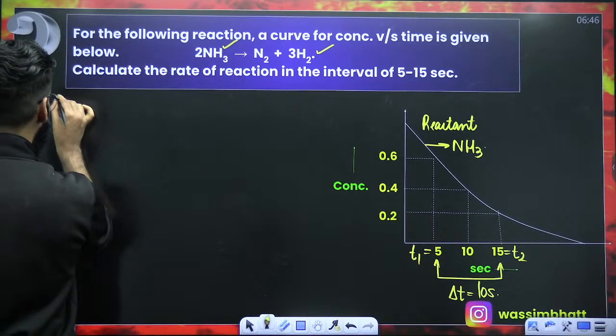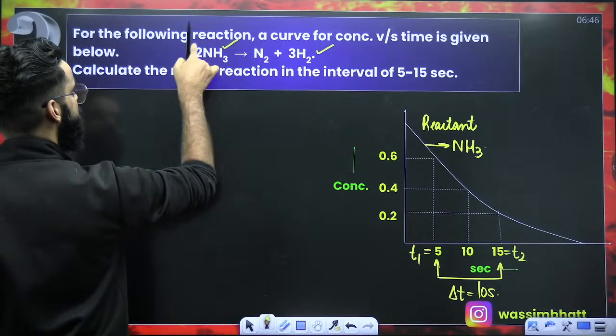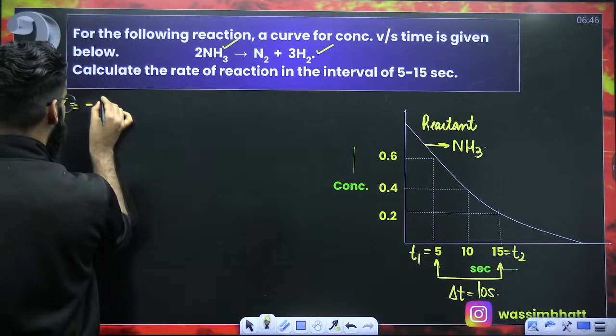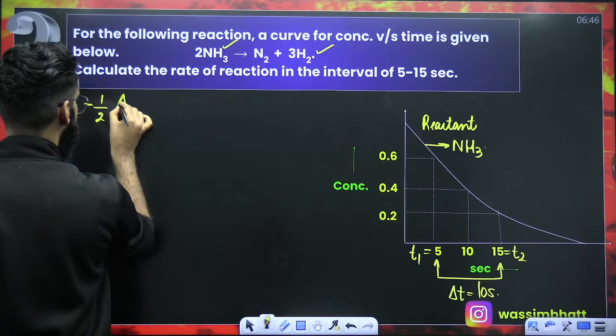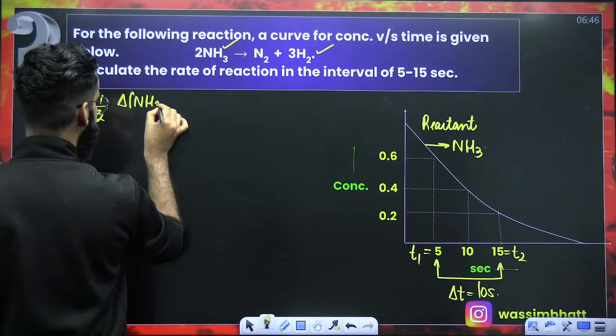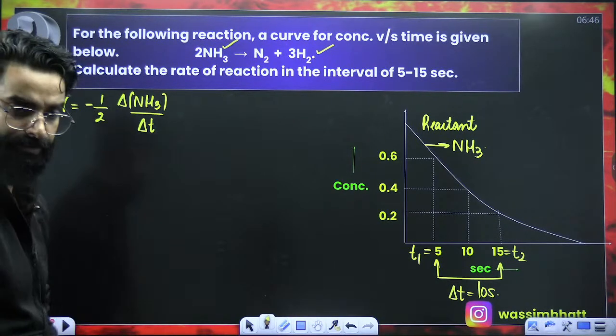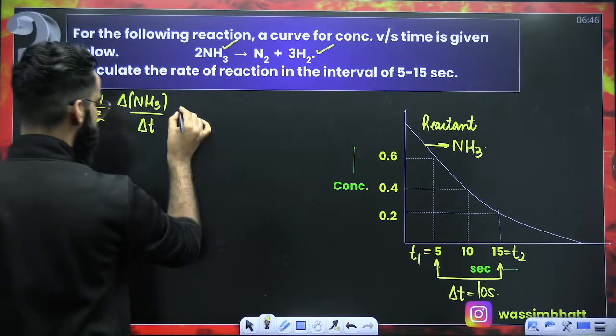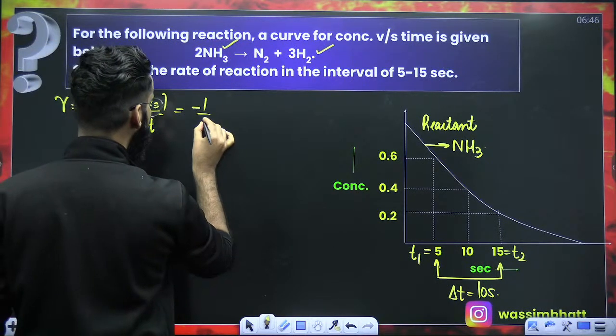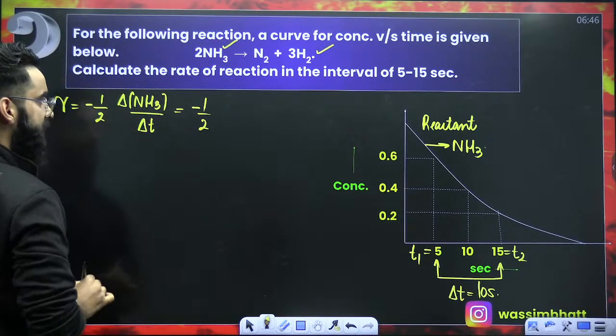So let me calculate the rate of reaction with respect to NH3. NH3 is a reactant, so start with minus 1 by the stoichiometric coefficient. Change in the concentration of NH3 divided by the time interval, that's delta T, right? Now the question is done and dusted. So minus 1 by 2, change in the concentration of NH3.